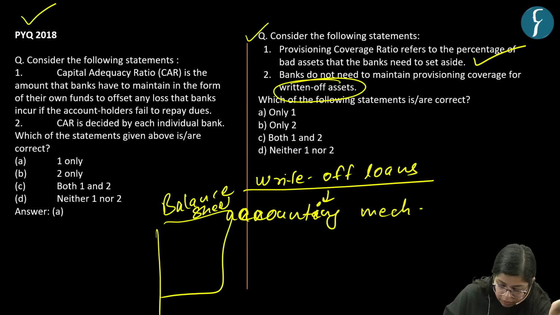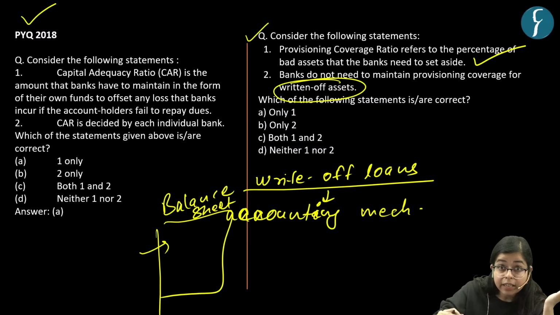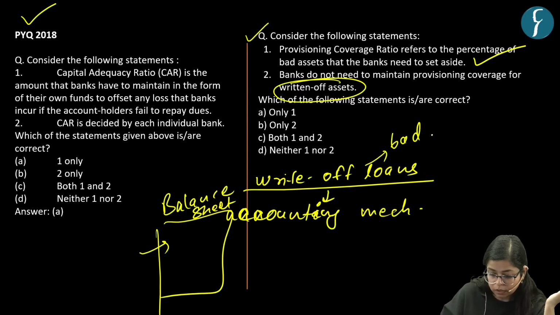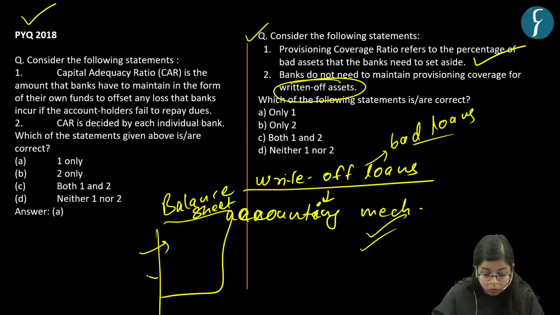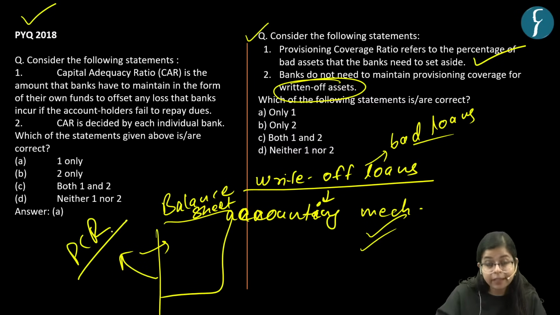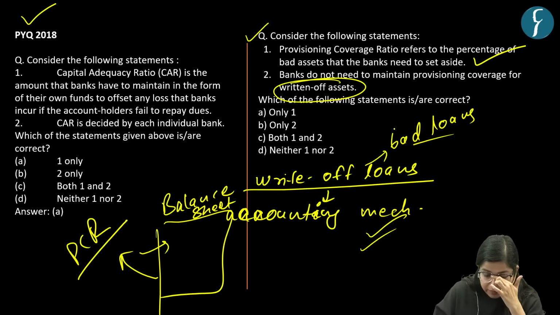So in order that the balance sheet of the bank looks clean, debt free, at that time the bank can write off some bad loans. Okay, it is just an accounting mechanism. So why do banks do it? If they write off loans, they do not have to maintain a provision coverage ratio, right? So this statement says that banks do not need to maintain provision coverage ratio for written off assets. This is also a correct statement.